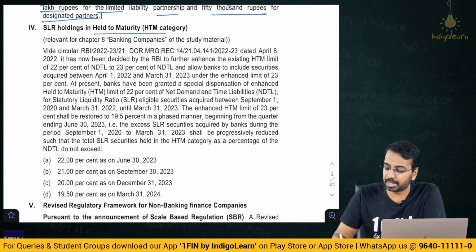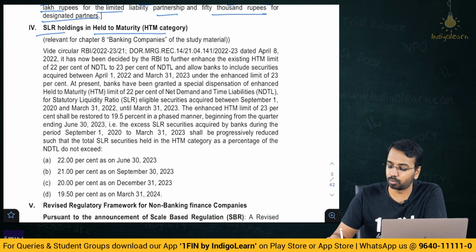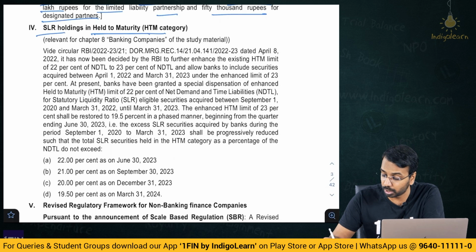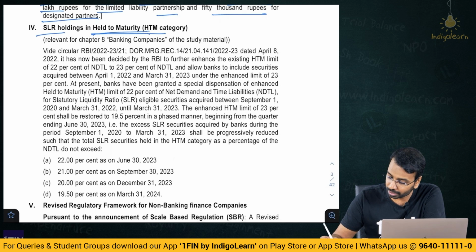Now moving on to the SLR. SLR is your statutory liquidity ratio holdings in the HTM category. So there are different types of investments that banks do. One is held for trading, held for sale, held to maturity. So the held to maturity category, right? Currently it is 23% of net demand and time liabilities. That will gradually be reduced to 22, 21, 20 and 19.5. So currently what is applicable is 23%.